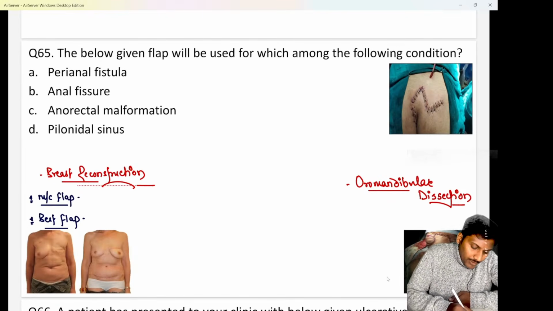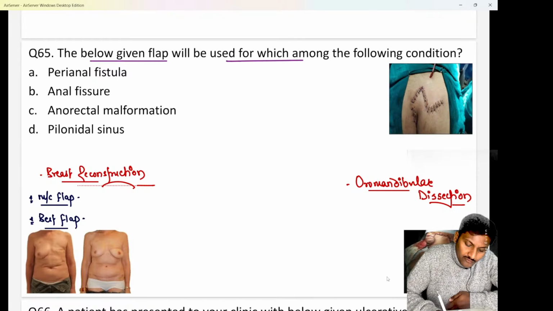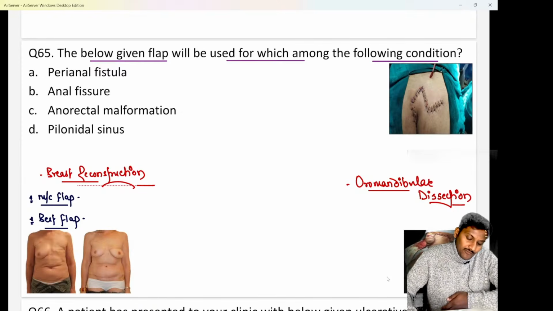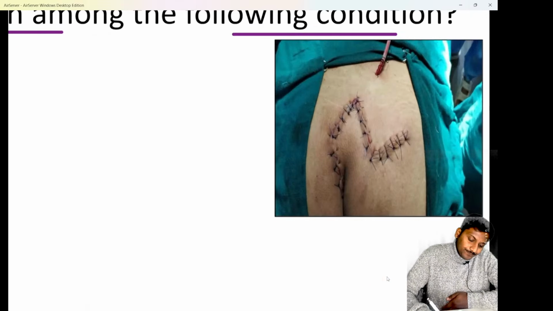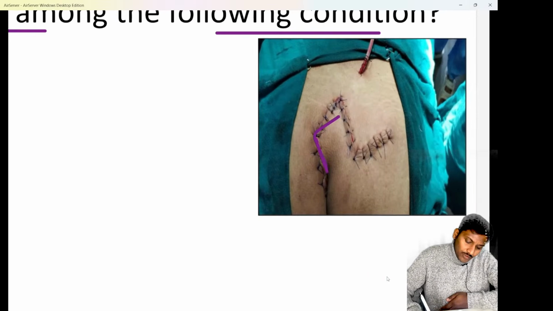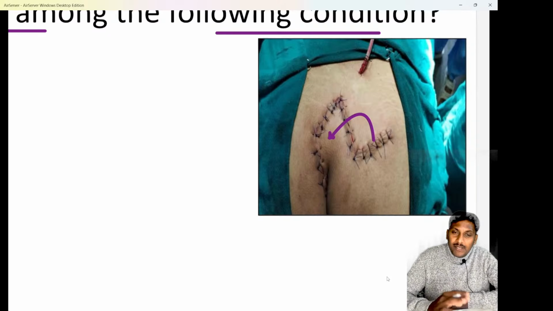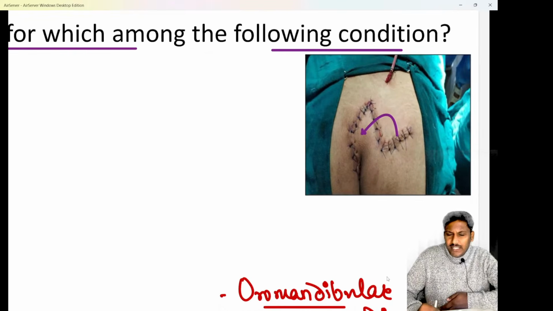Okay? Next is question number 65, some important flaps. So they are saying that the below given flap will be used for which among the following conditions. If you look at the picture of the flap, you can see the flap is going to appear rhomboid in shape. So you have raised the flap laterally and then you have brought the flap to the medial aspect, and you are covering the medial area.